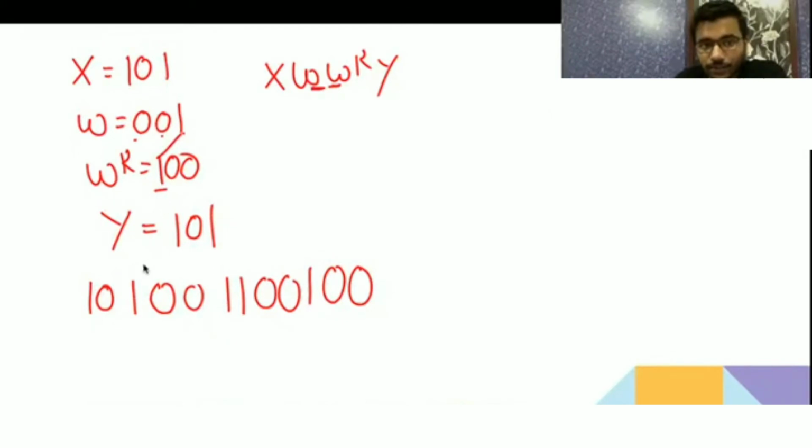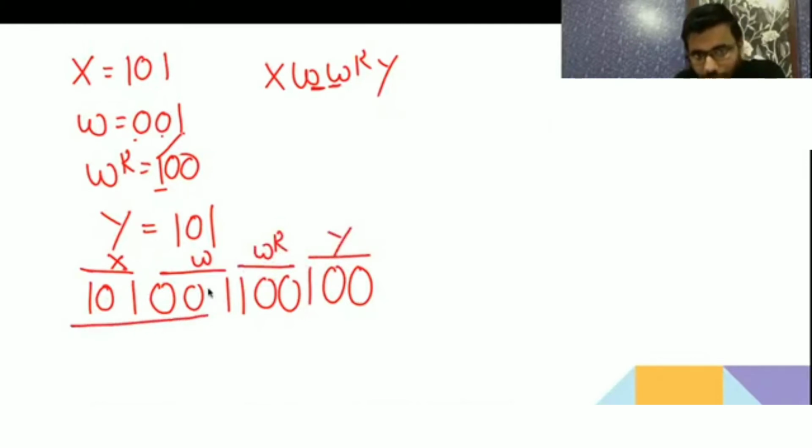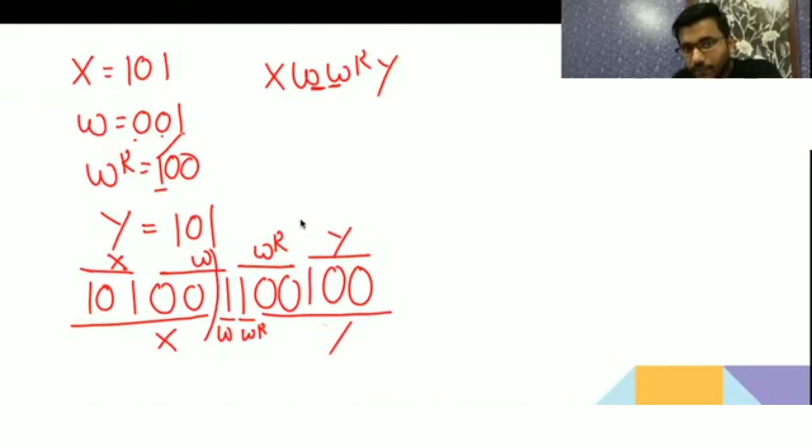So what you will take, you have constructed it by assuming this as X, this as W, this as WR, and this as Y. Now what you will do, you assume everything, just leave the last bit of W as W, and this will be the WR, and take everything after that as Y. Here always you will take from the last second bit everything as X, and from the second bit of WR you will take everything as Y. Always you will take, and you just leave two bits, one bit for W and another for WR.